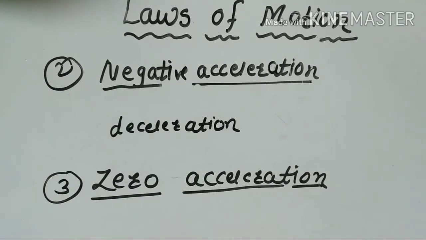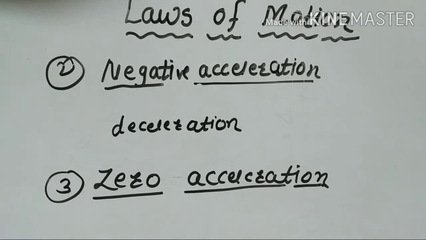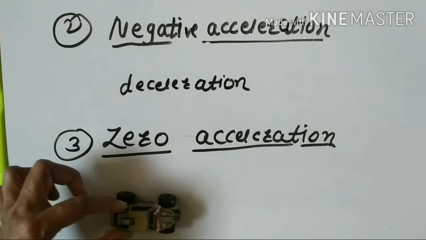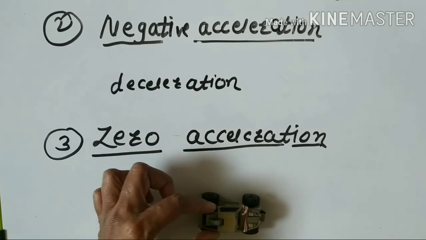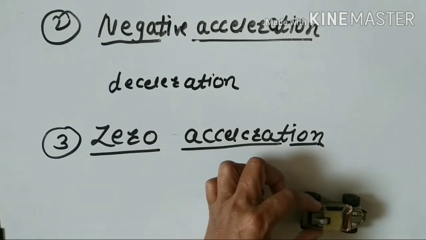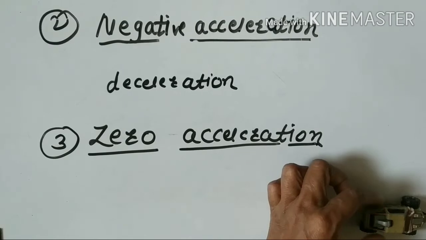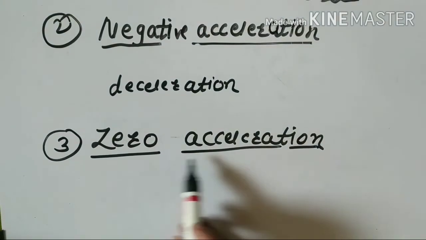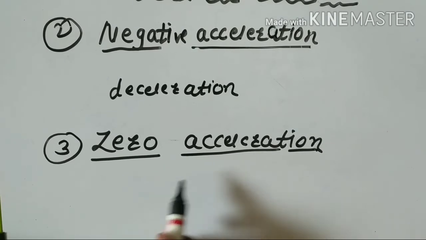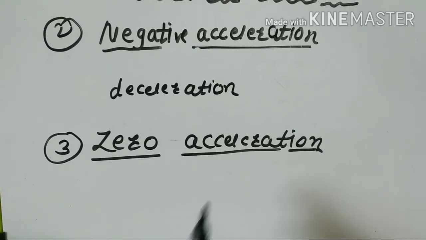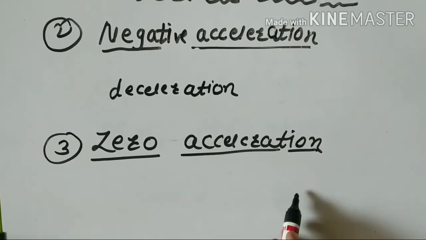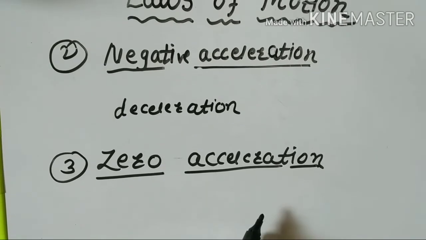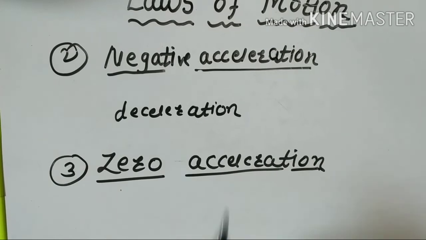Suppose any one object is going with a constant speed, equal with time. Then such a type of acceleration is called zero acceleration. Suppose a scooter is moving with a constant velocity. There is no rate of change in velocity, means no change in velocity means zero acceleration.